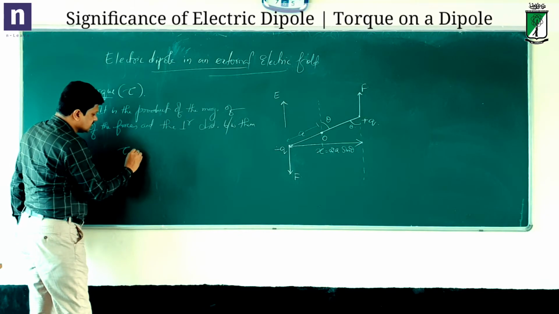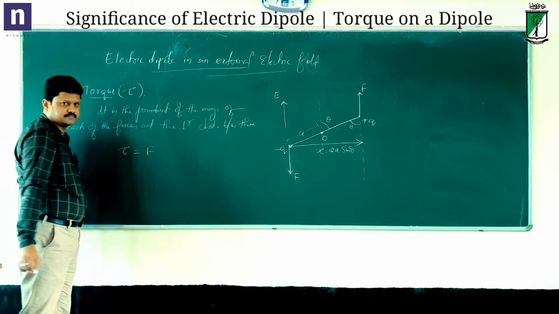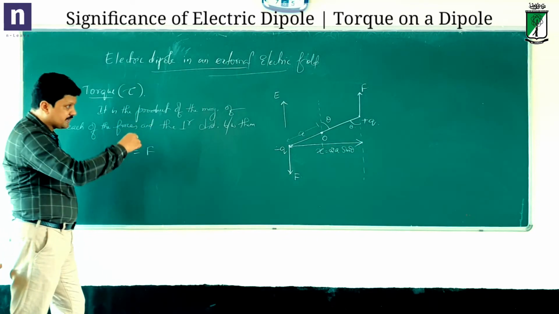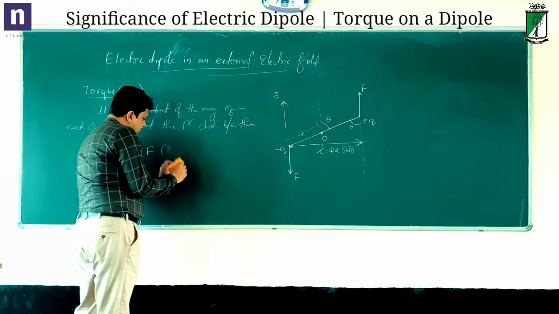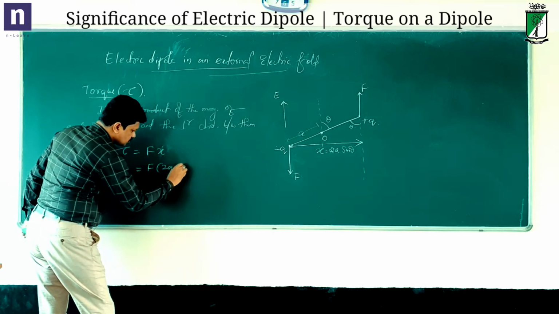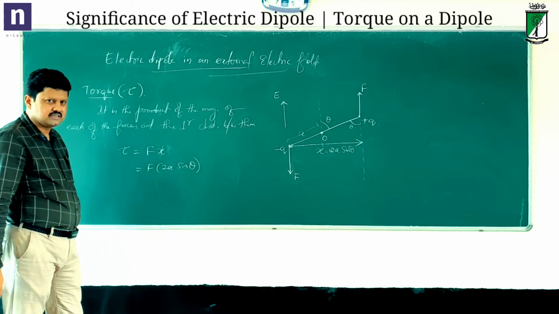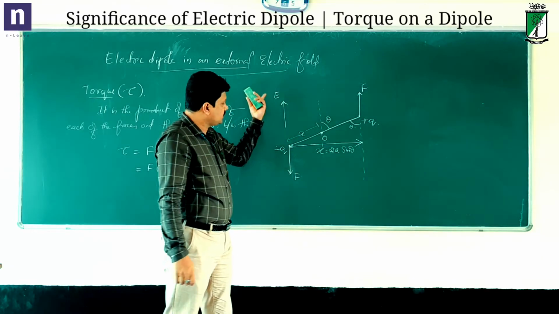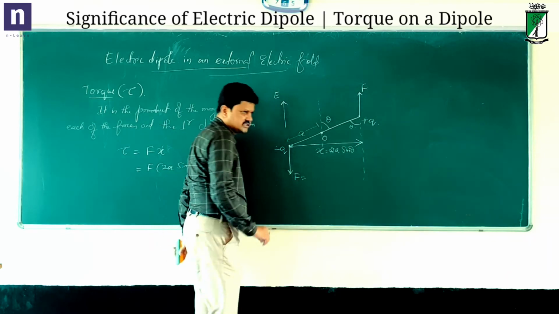So, what is the torque given by then? Tau is equal to the magnitude of one of the forces and the perpendicular distance between the two anti-parallel forces, that is F into 2a sine theta. What is F here? It is the electric force on the charge q due to electric field intensity E. What is the force on a charge in the external electric field?